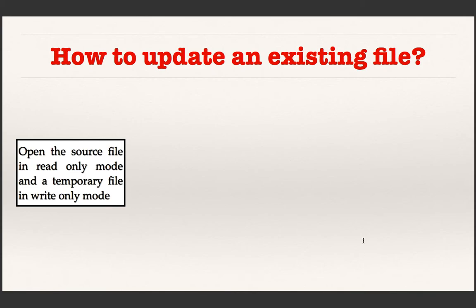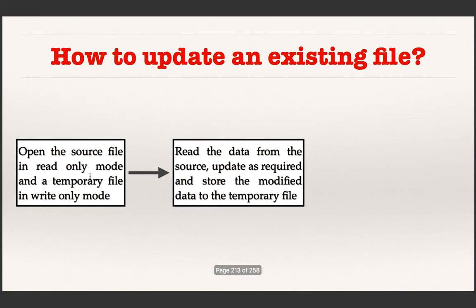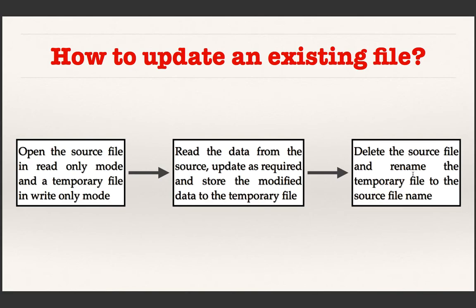So if you recollect, to update an existing file, we open the required file in read-only mode and a temporary file in write-only mode. That is the new file created. Then we read data from the existing file, update as required, and store the modified data in the newly created file. Finally, you delete the existing file, and after that you rename the newly created file to the name of the original file.